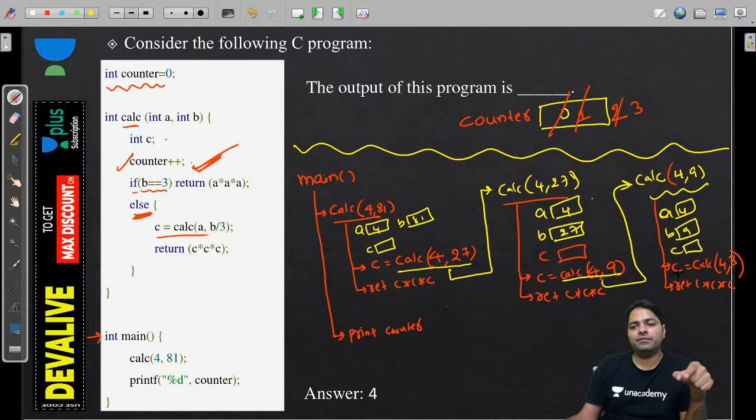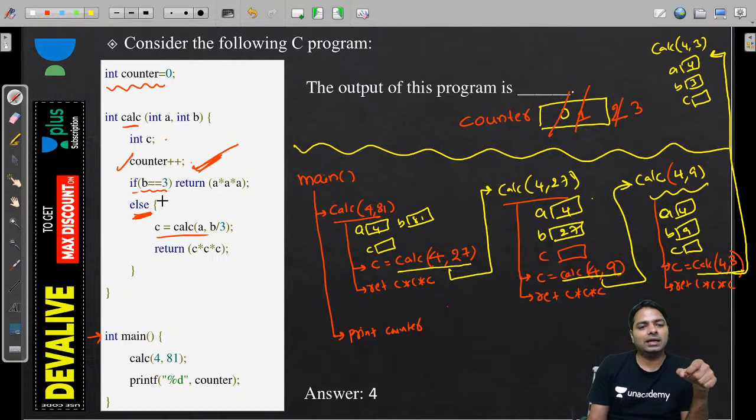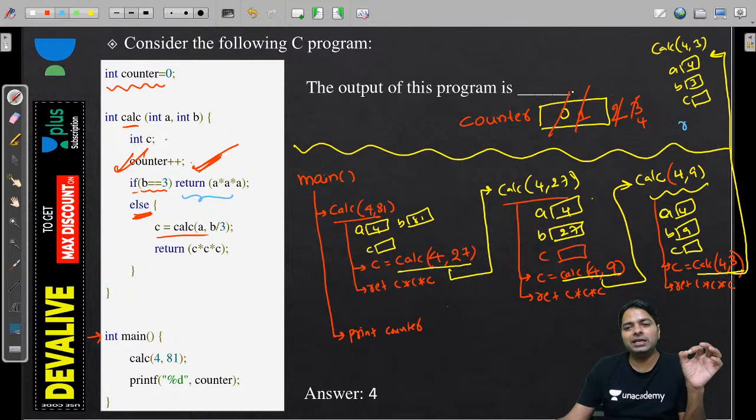Now we have a very big job, that is a CALC. So we are going to execute that. 4, 3. Here A is a 4 and B is a 3. C we don't know yet. And guys, now look at the counter increments. So 3 become 4. And now B is equal to 3 is true. So return A into A into A.